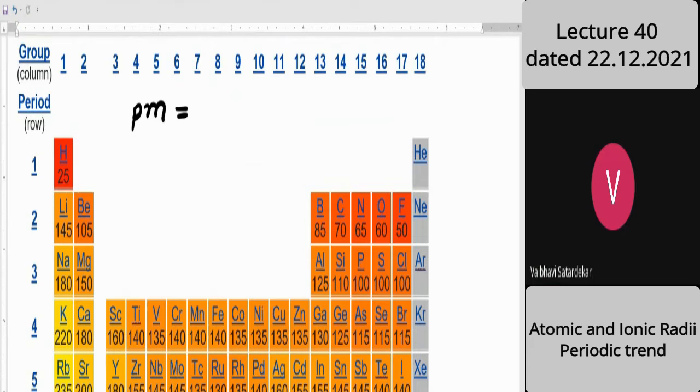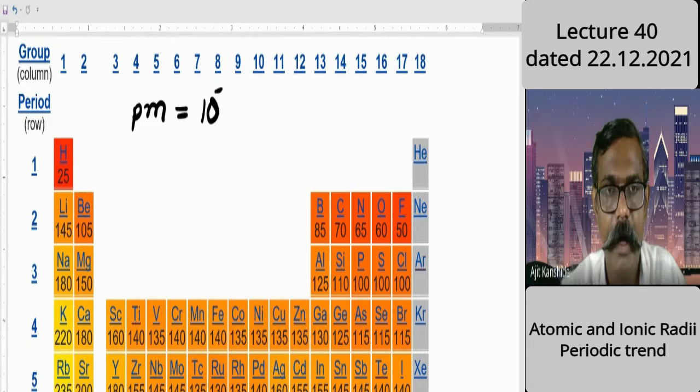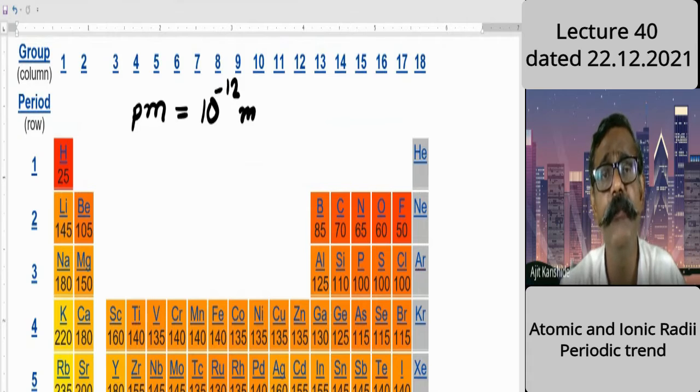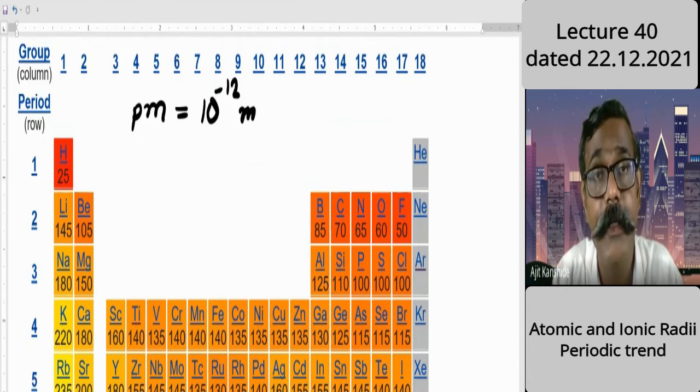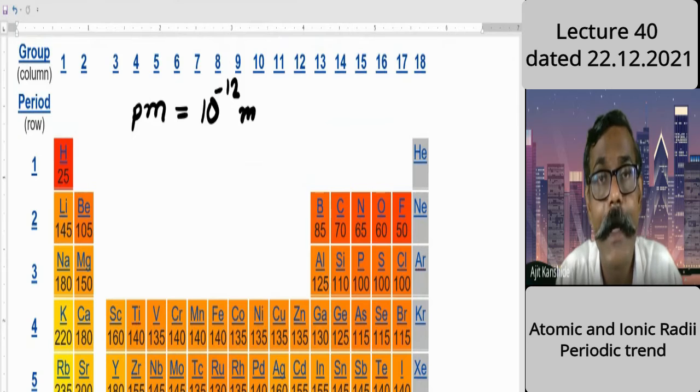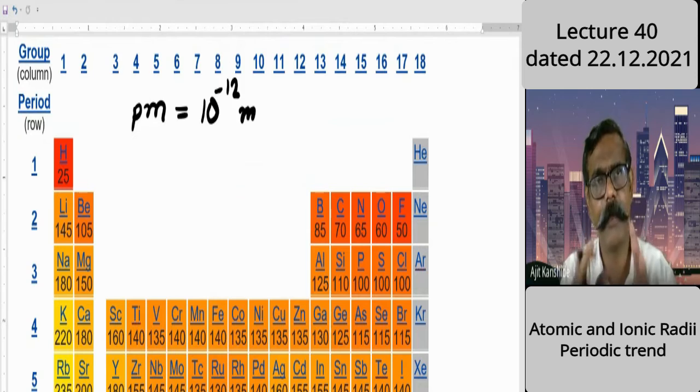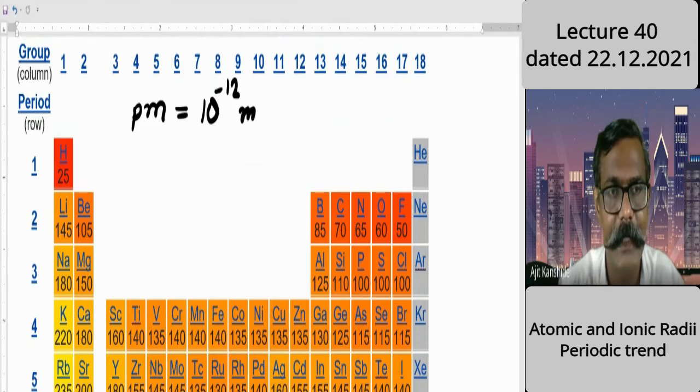Picometer means? 10 raised to minus 12. Right. Pico means 10 raised to minus 12. It is the meaning. Milli means 10 raised to minus 3. Micro means 10 raised to minus 6. Nano means 10 raised to minus 9. Likewise, a few terms remain in the science of measurement.